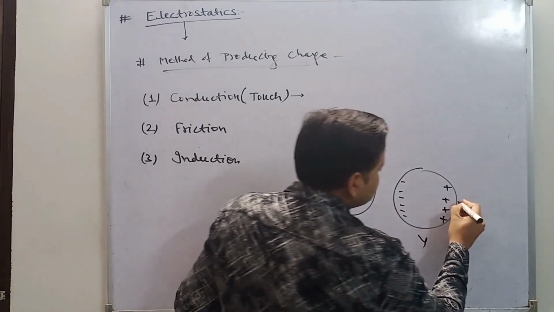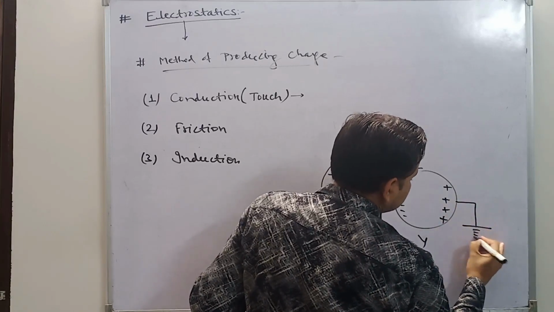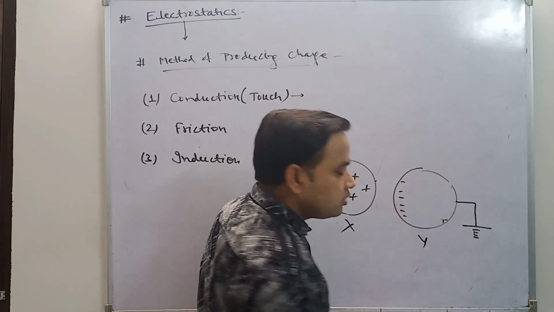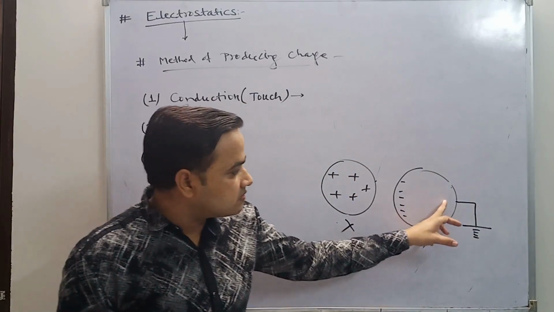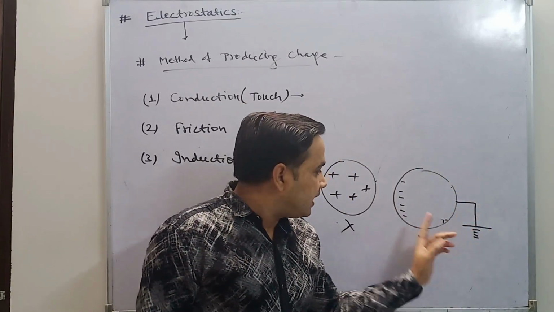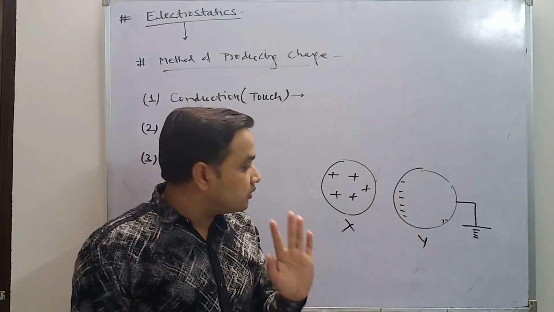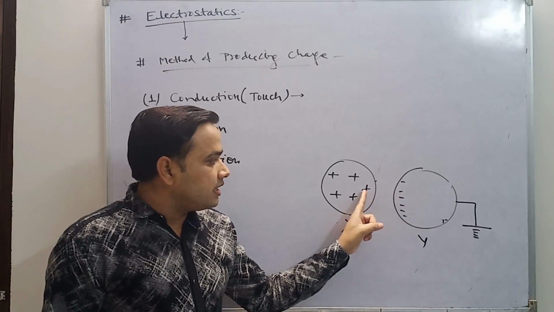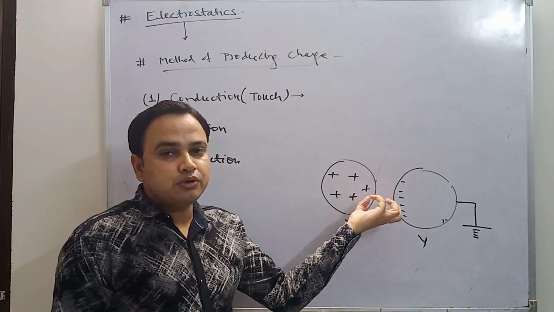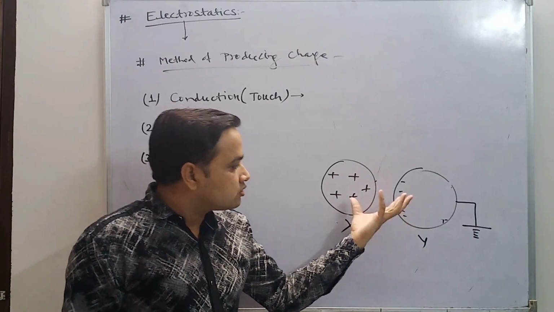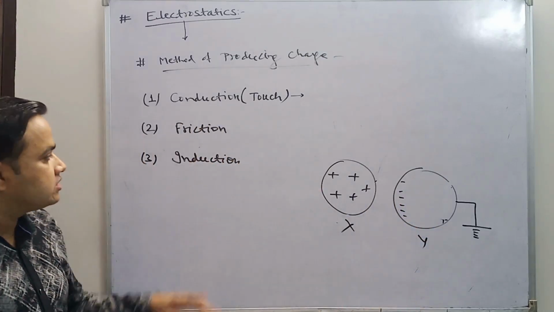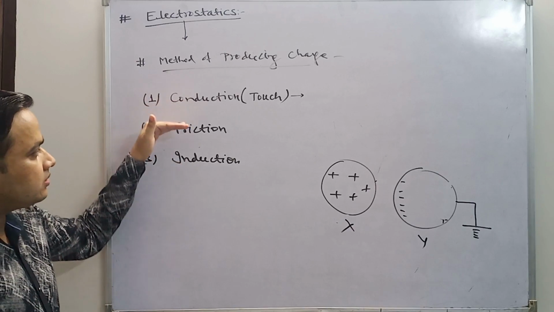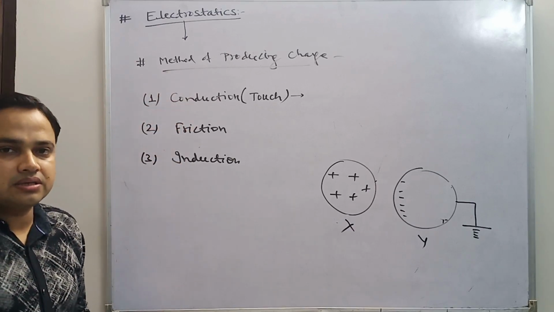If we ground this part, the positive charge goes into the earth. All the positive charge goes into the earth, and this negative charge is not going to go to earth because it is attracted by the positive charge, or bound with the positive charge, in other words. So this third method, without touching, is known as induction. So there are three methods: conduction, friction and induction.